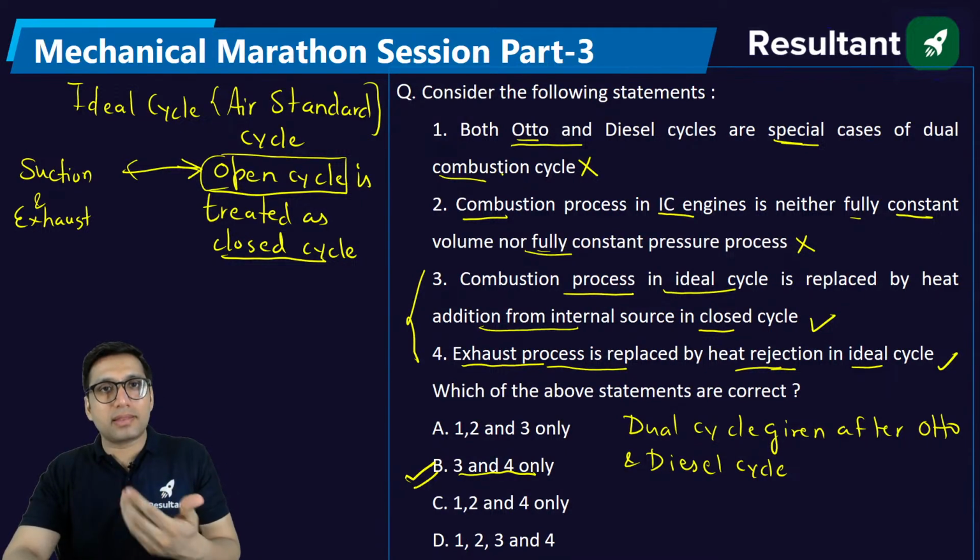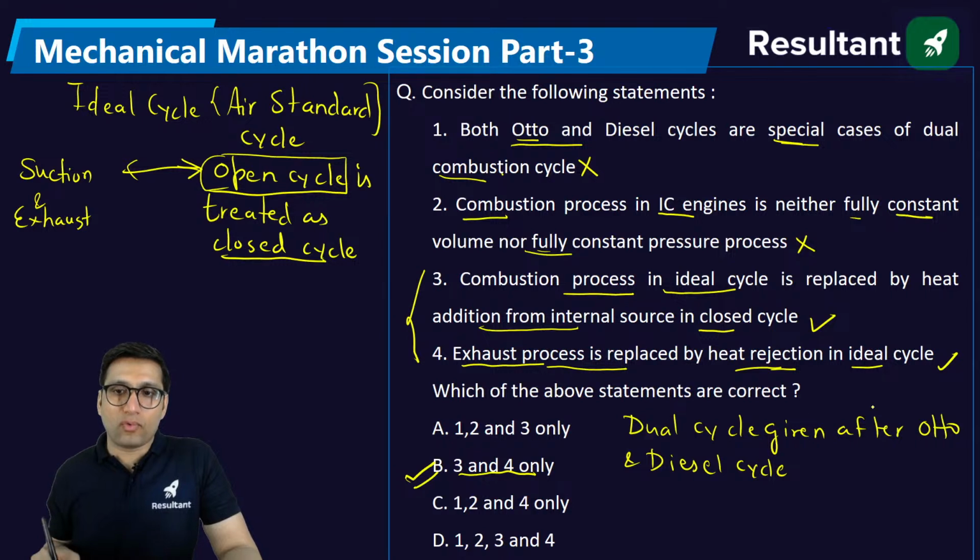Firstly Otto and diesel cycle came, and then two people known as Sabatier and Tinkler thought, why not combine the process of heat addition of the Otto and diesel in a cycle, and they combined it and named it the dual combustion cycle. So actually the dual combustion cycle is a special case of Otto and diesel. They combined the heat addition process of the Otto and diesel in the dual. Okay, so this is not